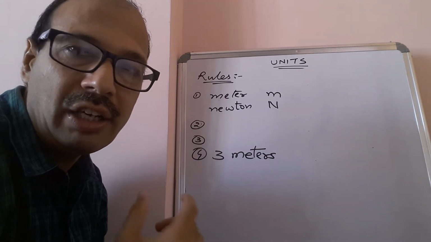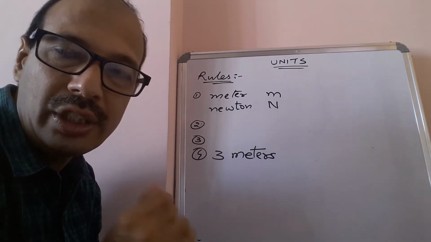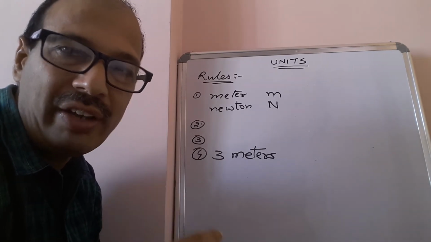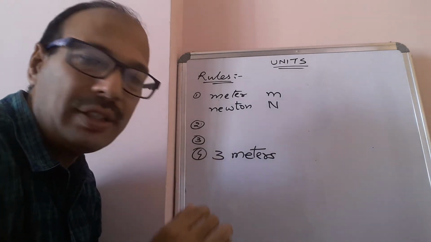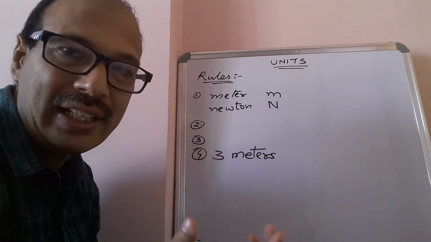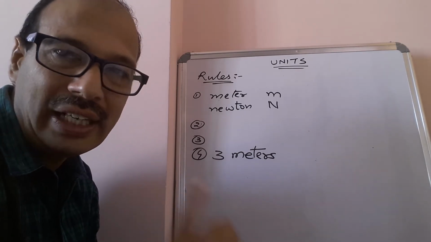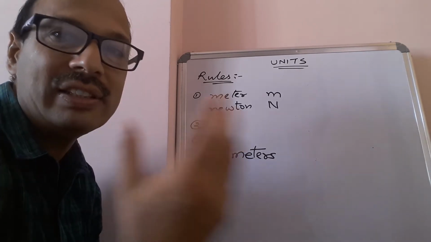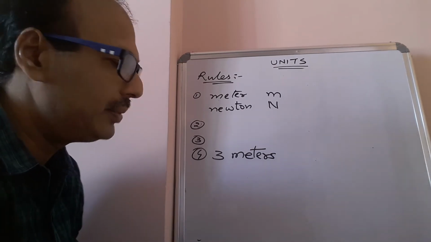Some people will think that since 5 is plural, we should use a plural form of the unit. That is wrong. So 5 kg only, not 5 kgs. Similarly, 5 second, 10 second, 5 hour, 10 hour. You should not say hours. Should not use the plural form.